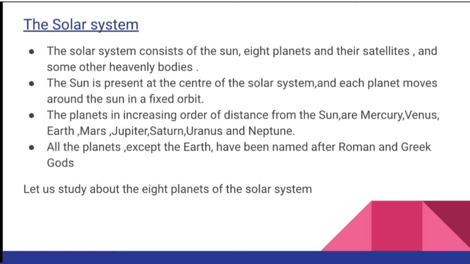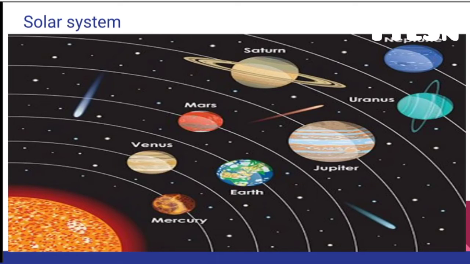Let us study about the 8 planets of the solar system. This is the solar system. This planet is Mercury. This planet is Venus. This planet is Earth. This planet is Mars. This planet is Jupiter. This planet is Saturn. This planet is Uranus, and this planet is Neptune. This is the sun, in the center of the solar system.